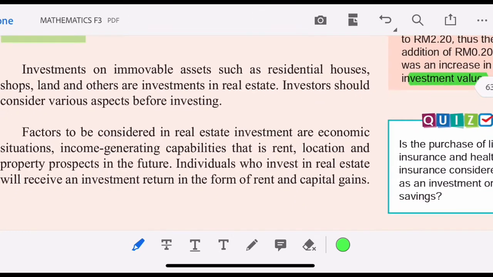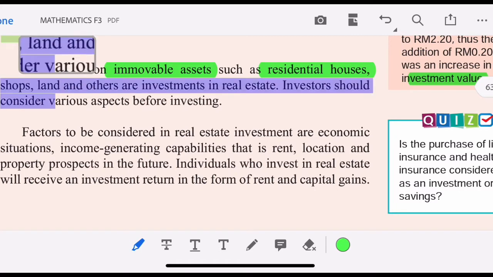Investments on immovable assets, such as residential houses, shops, lands, and other investment in real estate. Investors should consider various aspects before investing.